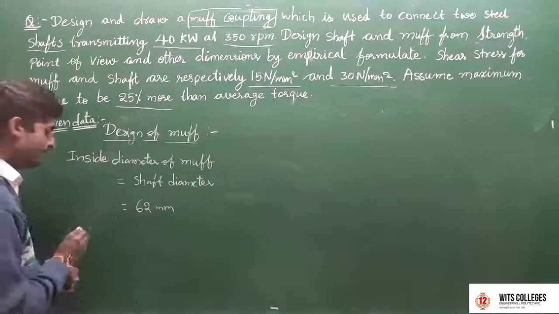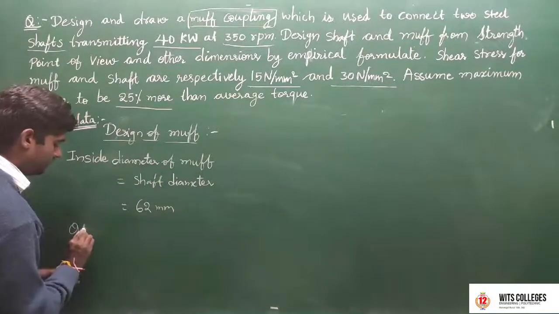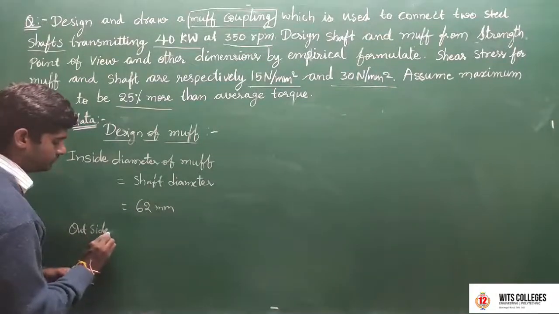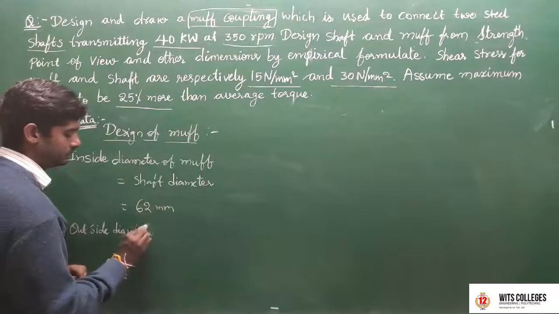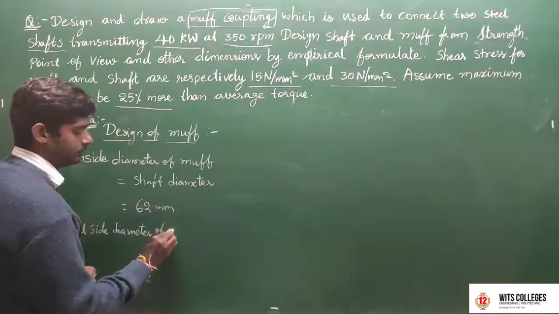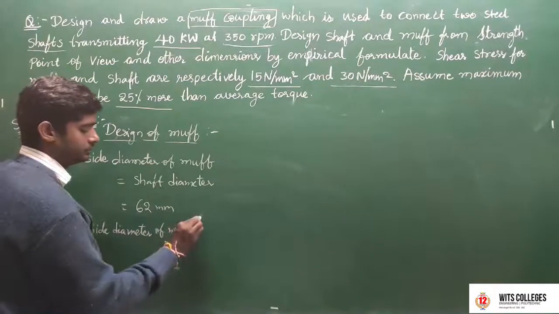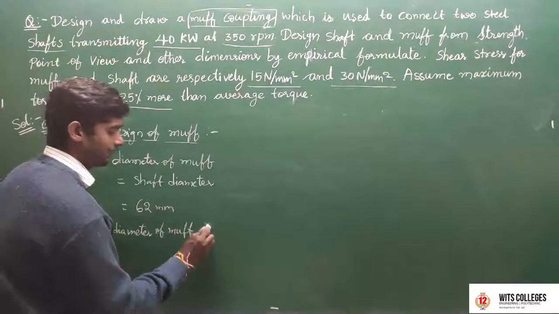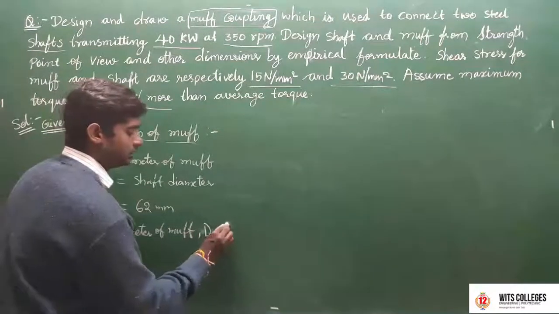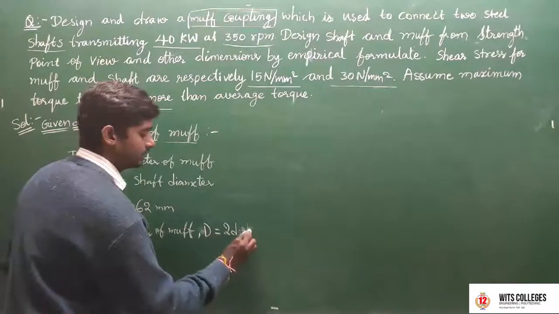Next, the outside diameter of the muff is denoted by capital D, which is equal to 2 small d plus 13.